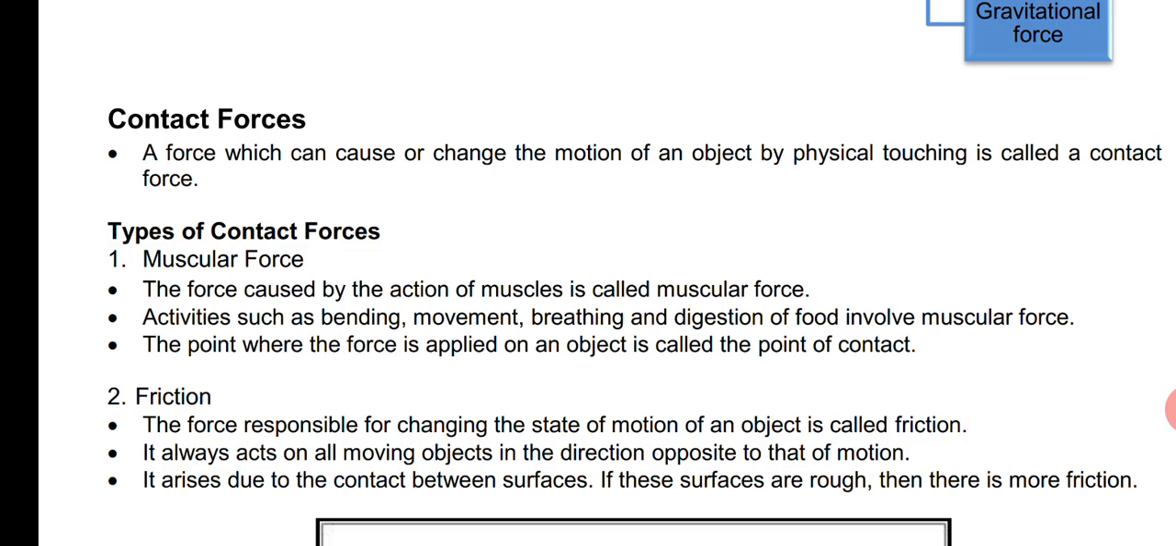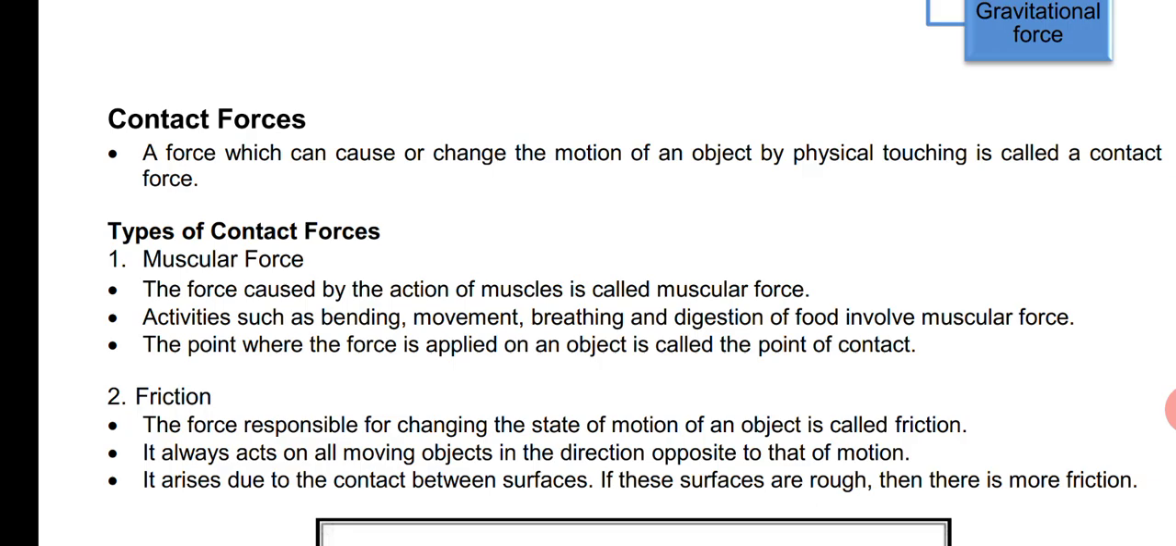See from the picture, a force which can cause or change the motion of an object by physical touching is called a contact force. When you touch anything physically, for example if you lift a bucket, while lifting the bucket you come in contact with the bucket. This kind of force we call a contact force. A force which can cause or change the motion of an object by physical touching is called a contact force. There are two types of contact force.